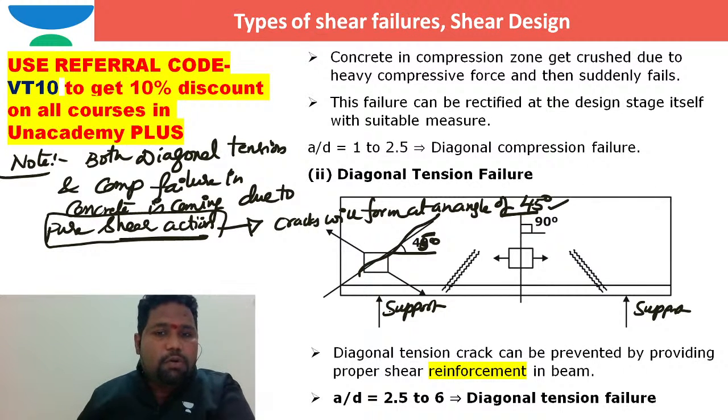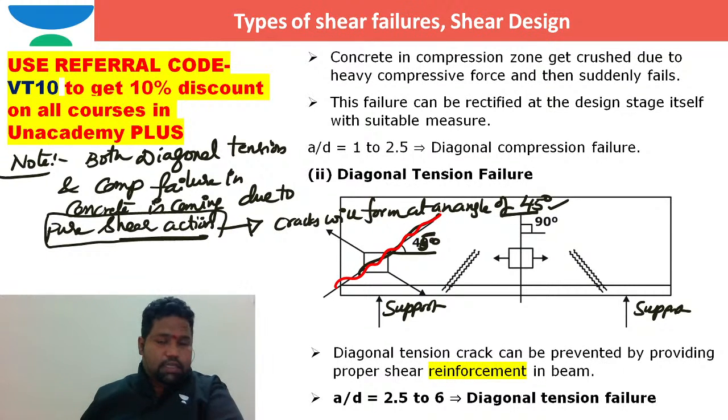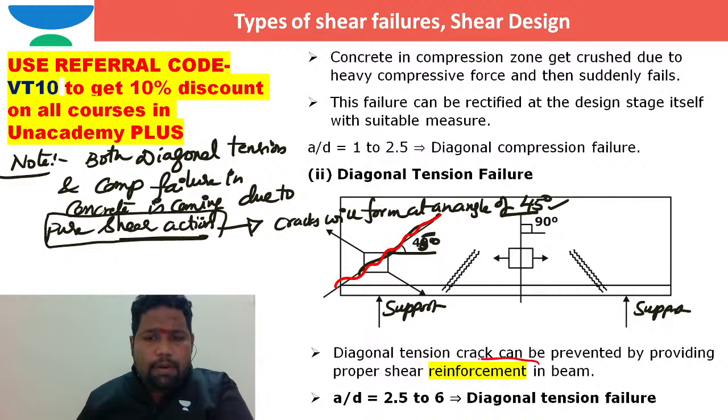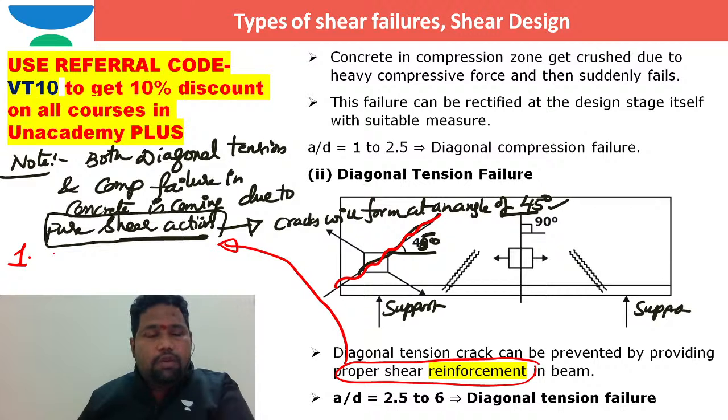Generally, if it is shear failure, you will see a crack at an angle of 45 degrees here, like this. Now, how to stop this? By providing proper shear reinforcement. The question is, everybody will ask, sir, what are the ways we can provide proper shear reinforcement, if you refer to IS 456? First one, by using vertical stirrups.